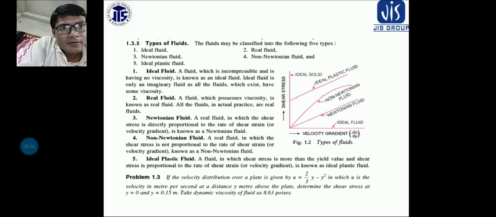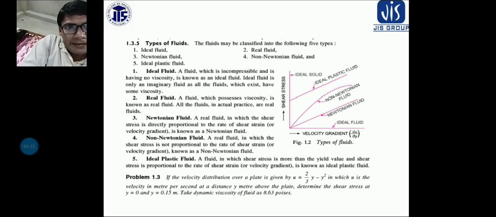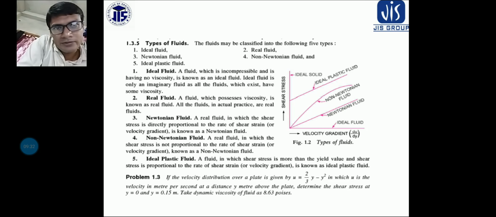Now the real fluid which is obeying the Newton's law of viscosity is called a Newtonian fluid. In a Newtonian fluid, shear stress is proportional to the rate of shear strain or velocity gradient, and that is the Newton's law of viscosity. So this is why it is called Newtonian fluid. Now a real fluid in which the shear stress is not proportional to the rate of shear strain or the velocity gradient is known as non-Newtonian fluid. Okay, so I hope it is clear what is Newtonian fluid, what is non-Newtonian fluid.